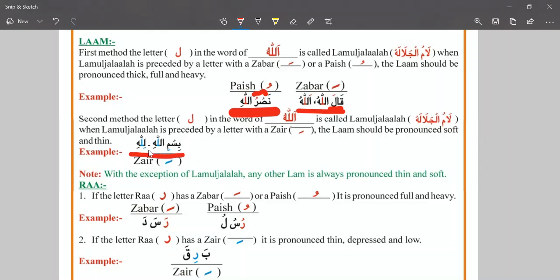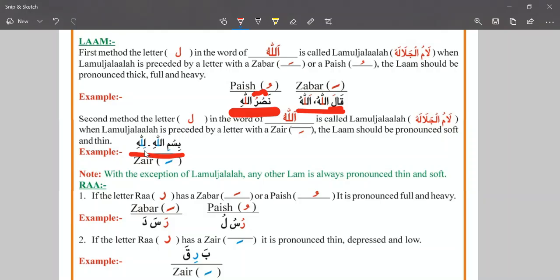For example, there are two examples with the Zair. The first Lam has a Zair sign, and the first letter is connecting with the Lamul Jalalah, the Allah Lam. So Lam Zair Lil, Lam Khadi Zabar La, Ha Zair Hi, Lillahi.